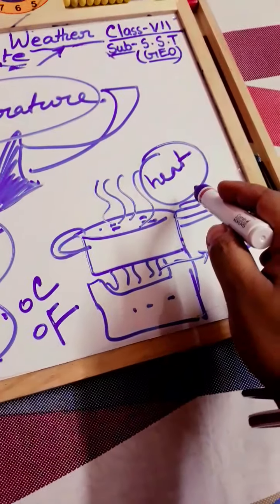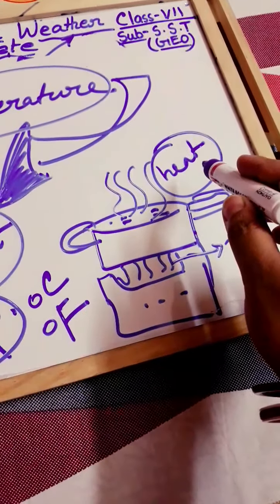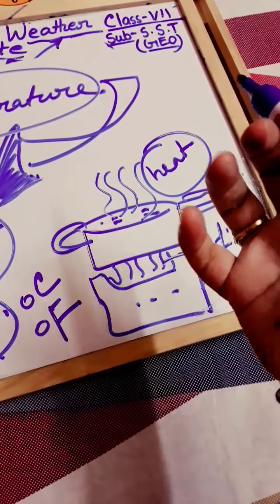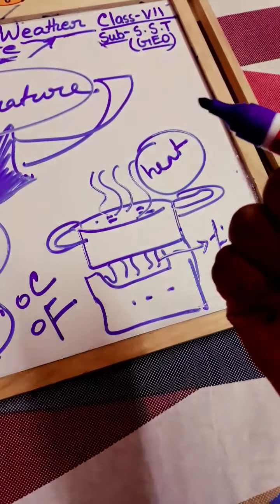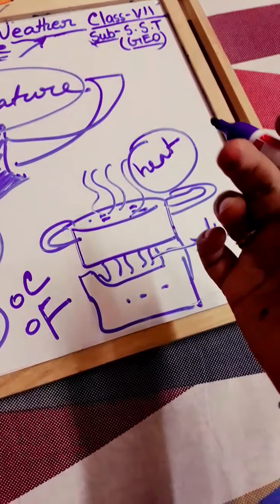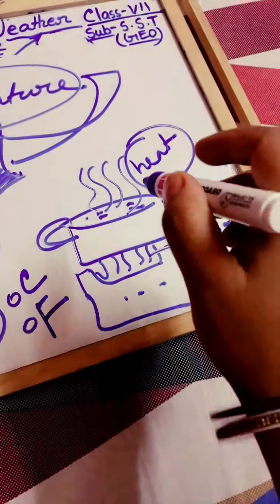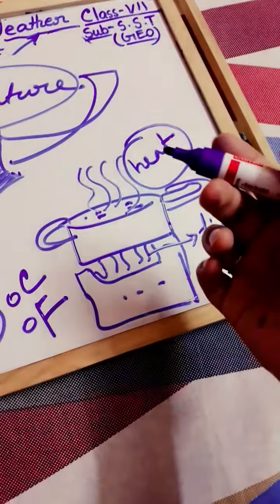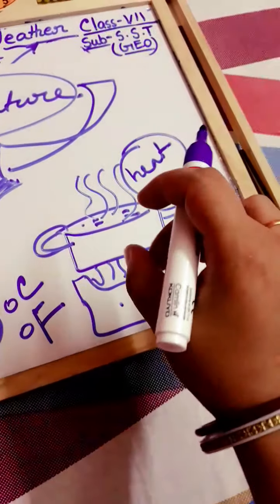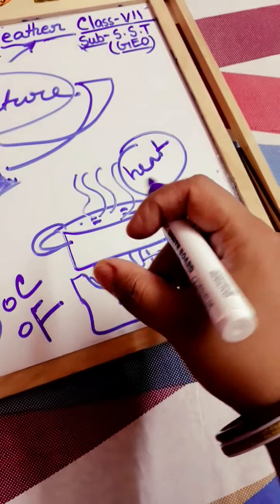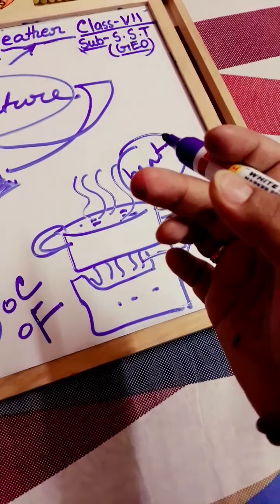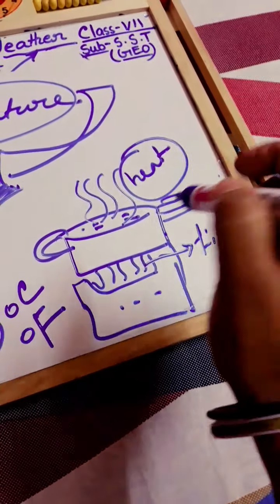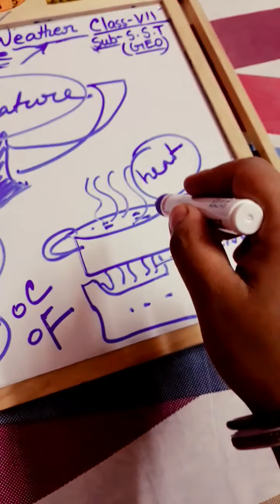So heat is a form of energy. Any body, when it receives some heat through fire or anything, at that moment that is converted into some form of energy. When it is a form of energy, temperature indicates the hotness or coldness of any substance.